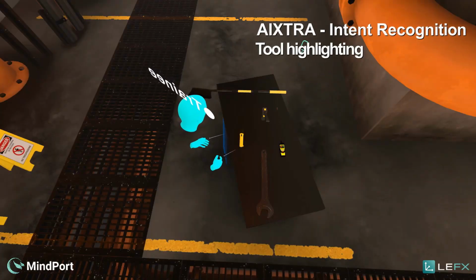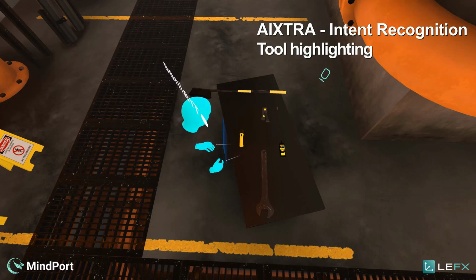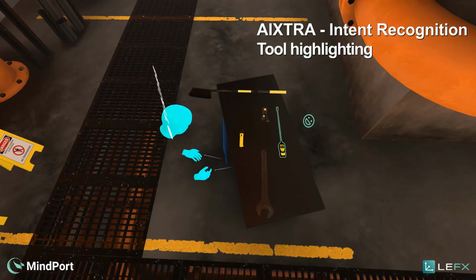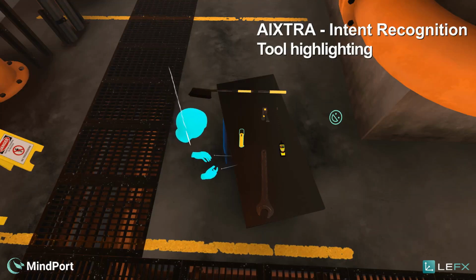Show me the broom, please. Highlight the YXometer device, please. What is the flashlight here? Where is the wrench?